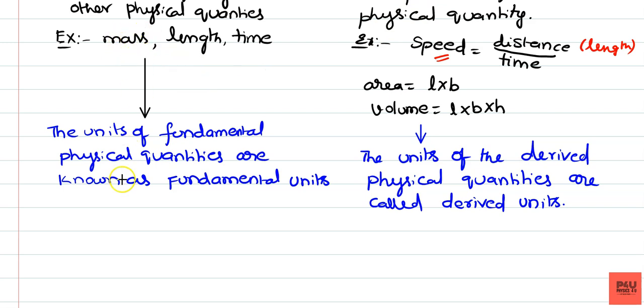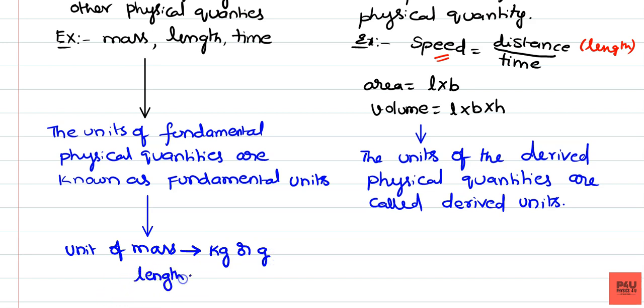Suppose you consider mass: the unit of mass is kg or gram. For length, the fundamental unit is meter or centimeter. Similarly for time, the fundamental unit is second.